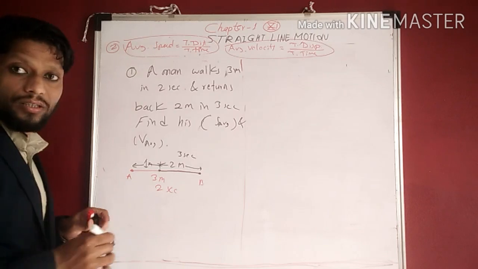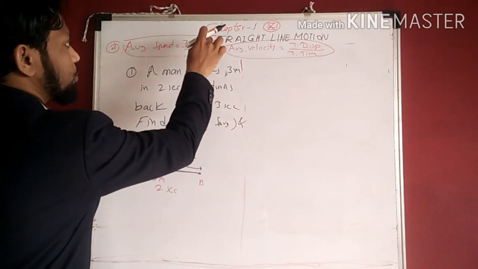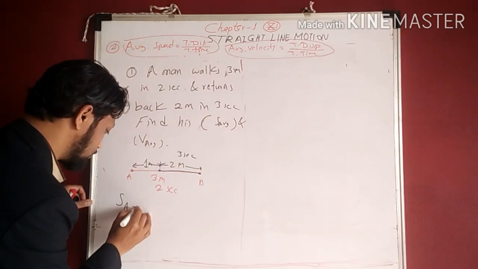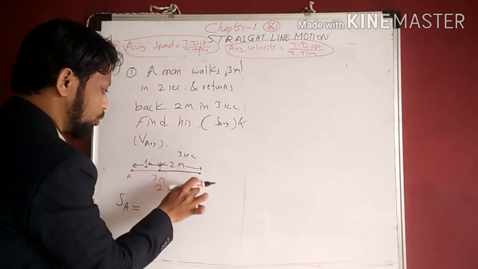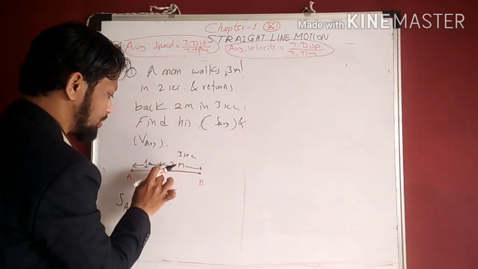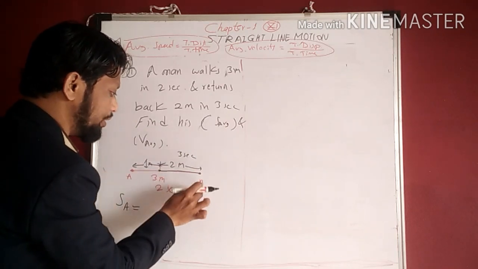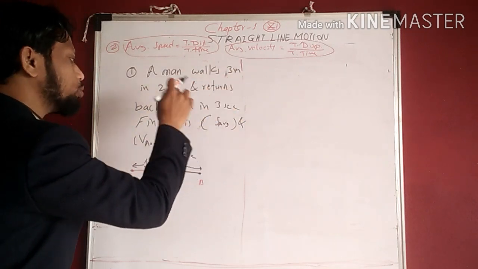See now, the formula for average speed is total distance upon total time. So average speed is equal to total distance upon total time. Distance from A to B is 3 and B to this point is 2. So he goes from A to B 3 meter and then returns back 2 meter.